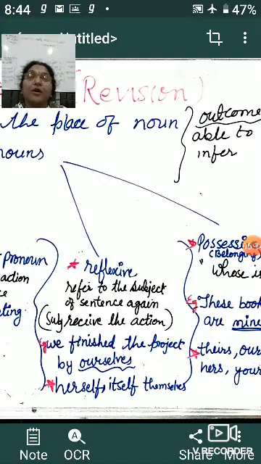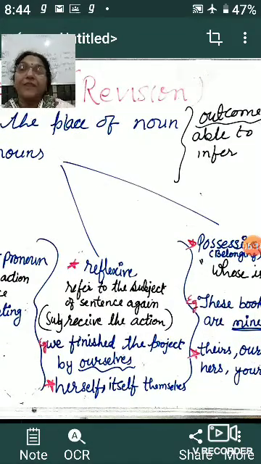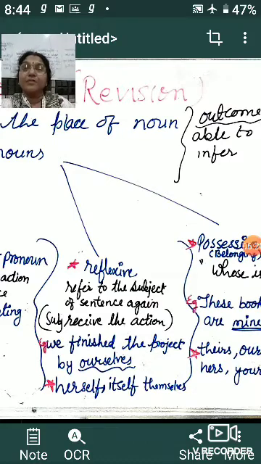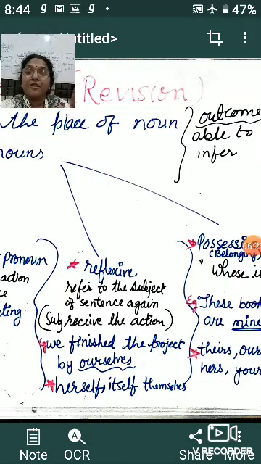Now coming to the third one, the reflexive pronoun. Children, here reflexive means something which is reflecting back. That is the verbal meaning. So whenever any action we are talking about is referring back to the subject, meaning it is reflecting back to the subject, then that is called the reflexive pronoun.